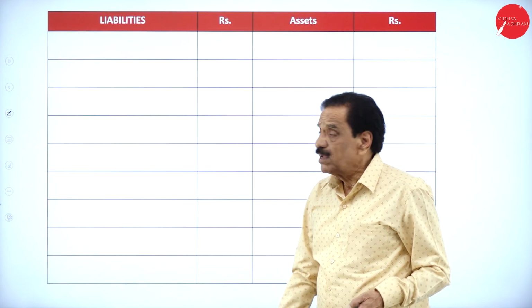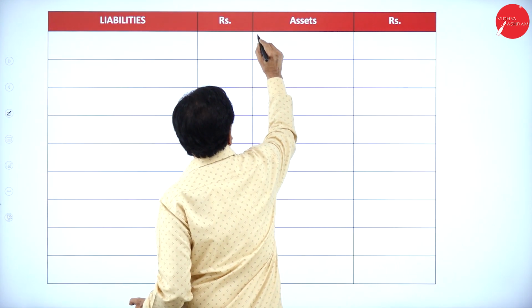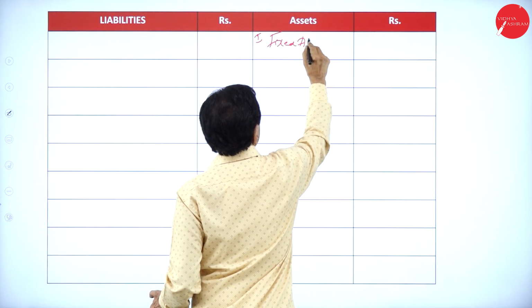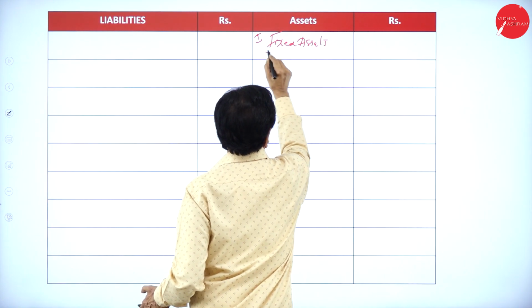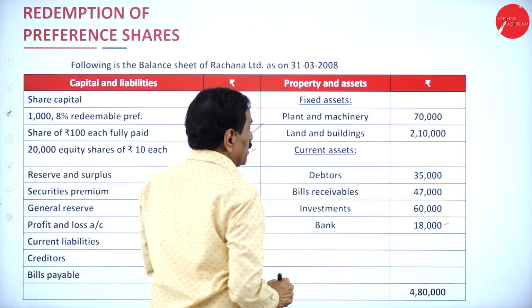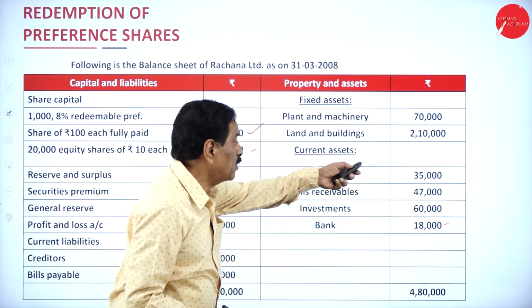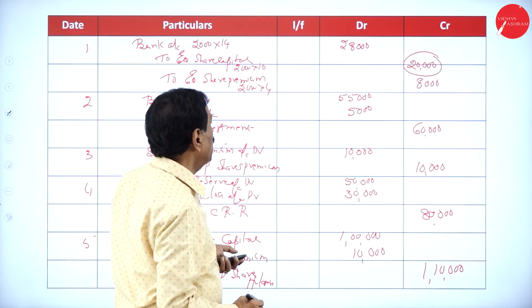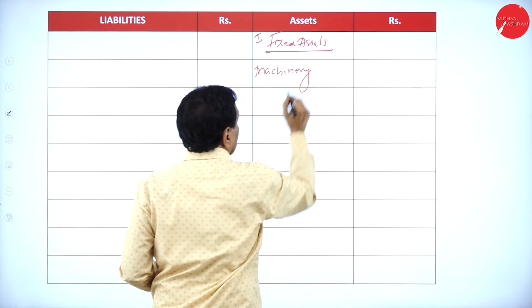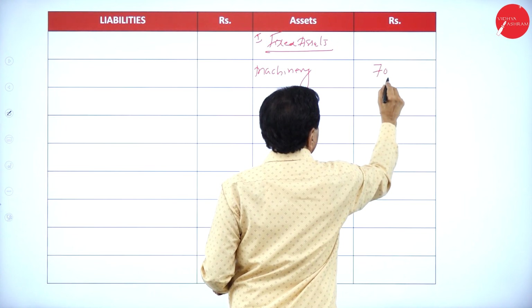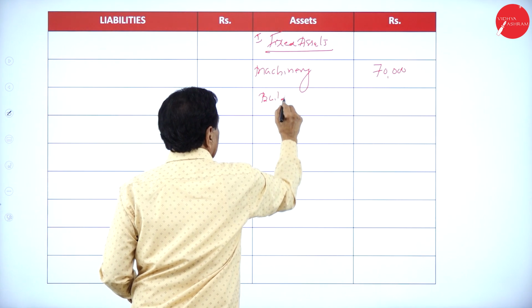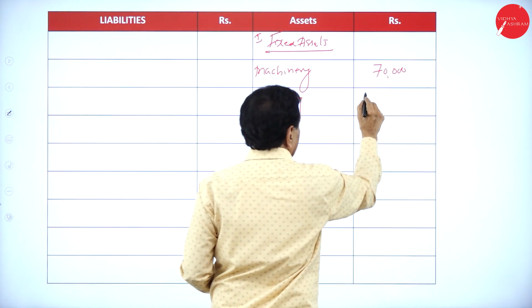Come back here. Number 1, fixed assets. Which are the fixed assets? Machinery, 70,000, and building, 2,10,000.